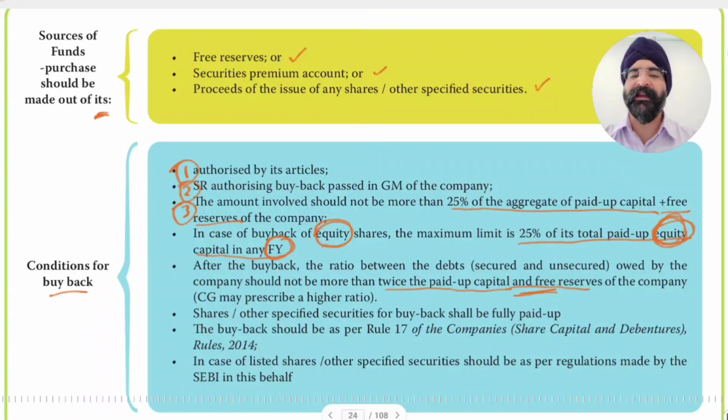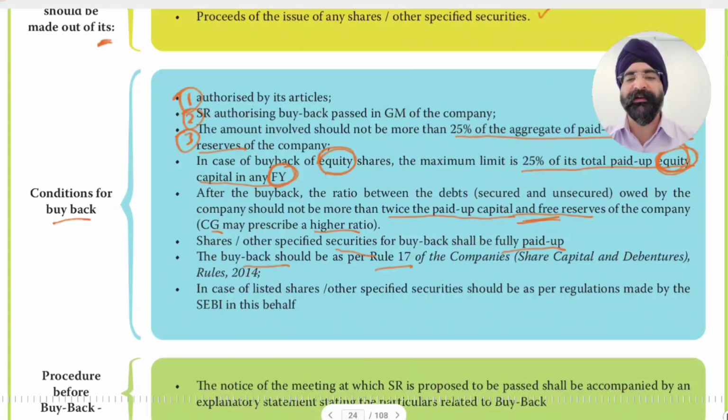If they exceed twice, then the buyback cannot be attempted, and the central government may change this ratio also. Next, shares or other specified securities for buyback shall be fully paid up. Only fully paid up shares or securities can be bought back. The buyback should be as per Rule 17 of the Companies (Share Capital and Debentures) Rules, 2014. So this should be attempted as per Rule 17.